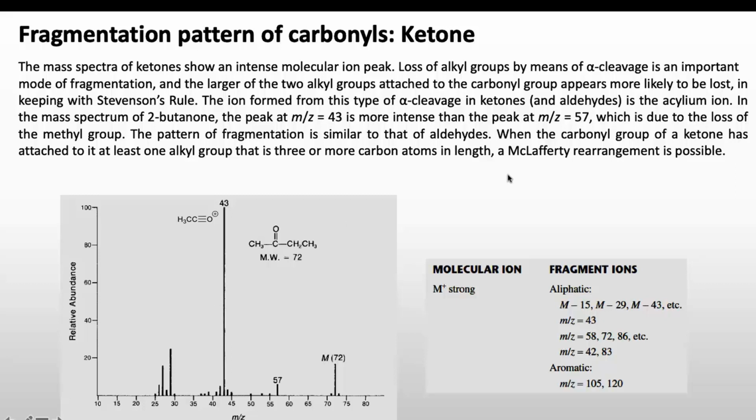When the carbonyl group of a ketone is attached to at least one alkyl group that is 3 or more carbon atoms in length, there will be a possibility of McLafferty rearrangement also. Now these are all the possible fragmentations in case of ketones. So always the molecular ion will be strong, meaning this will be observable. In case of aliphatic ketones, we'll see peaks at M-15, M-29, M-43, etc. And in case of aromatic ketones, we will see the fragmentation at 105 and 120.